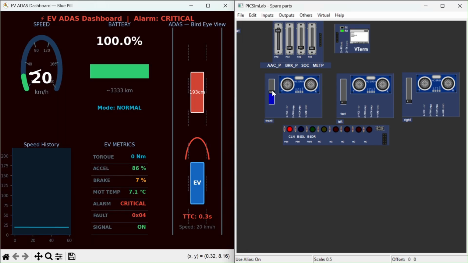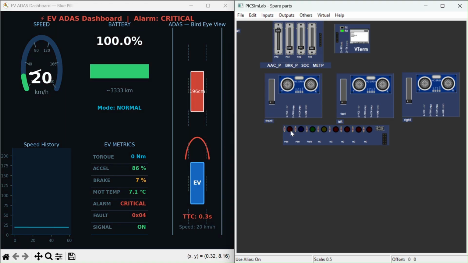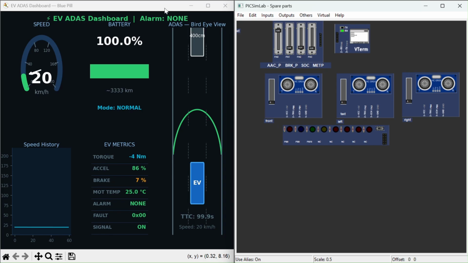If I lower this distance from the ultrasonic sensor, the red LED will go off, the vehicle will move forward, and the distance is very much. So the system will give us alarm none, which means we have no alerts right now. If we increase the distance from left and right, it will take some time and update the values in our Python dashboard.